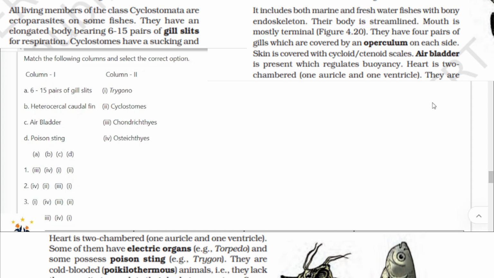Now here A, that is 6 to 15 pairs of gill slits, are present in Chondrichthyes. No, sorry, cyclostomes. So A is 2. Now see here where it is 2. Okay, here in 4 it is 2. Then heterocercal caudal fin is Chondrichthyes. Okay, 3 it is there. Then air bladder is present in fish belonging to the class Osteichthyes. We have 4 here. Then poison sting, that is Trygon. That is 1. So the option is 4.